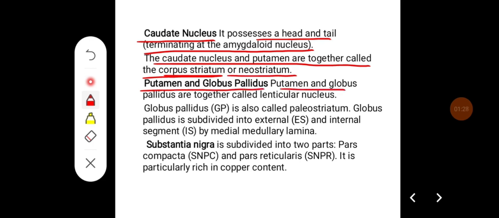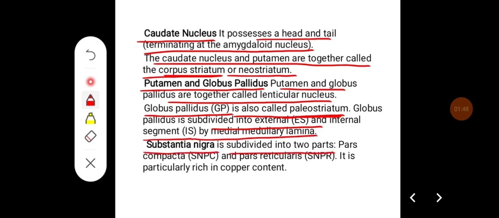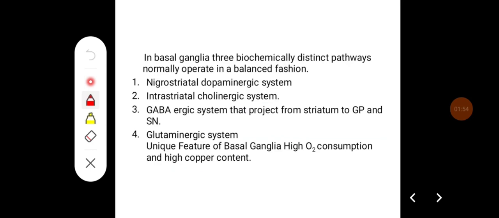Putamen and globus pallidus are together called as lenticular nucleus, whereas globus pallidus is also called as paleostriatum. Globus pallidus is subdivided into external and internal segment by medial medullary lamina. Substantia nigra is subdivided into two parts, that is pars compacta and pars reticularis. It is particularly rich in copper content.